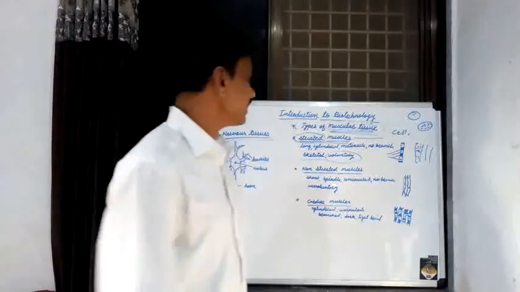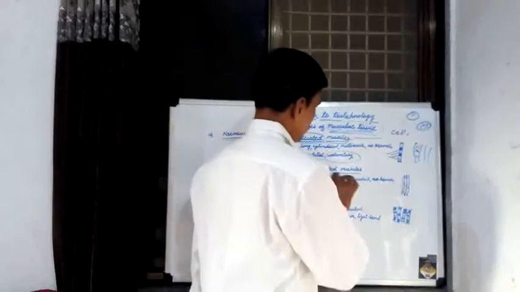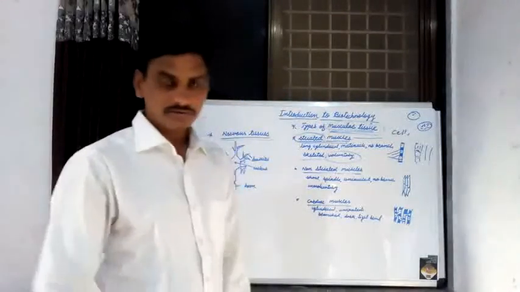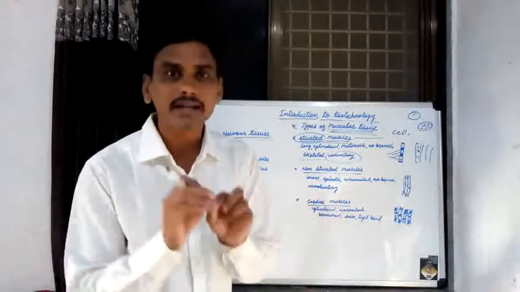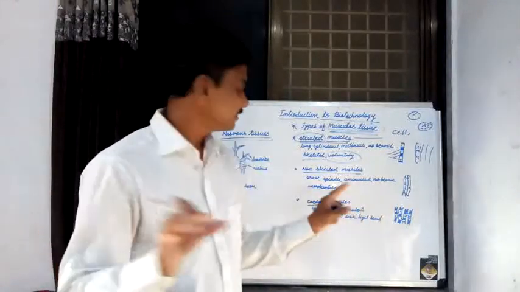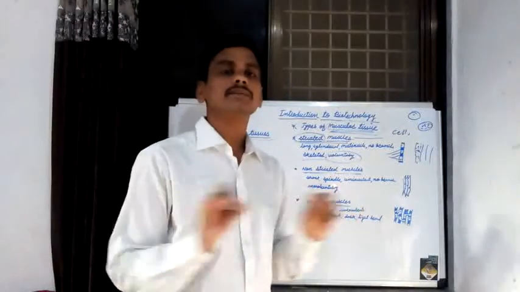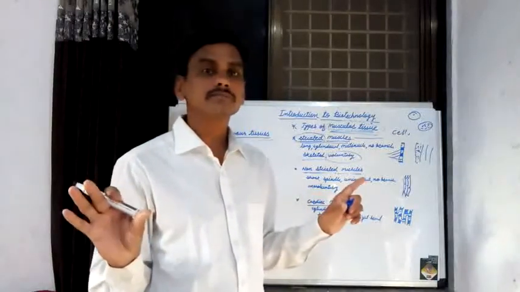The second type of muscular tissue is known as non-striated muscle. What is meant by non-striated muscle? Absence of alternate light and dark bands is known as non-striated muscle.